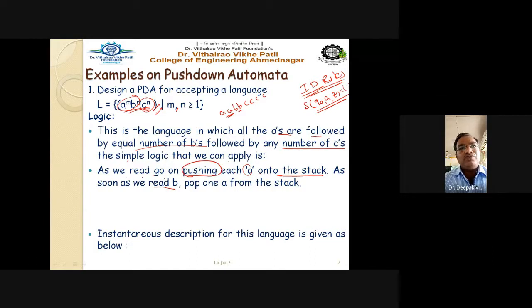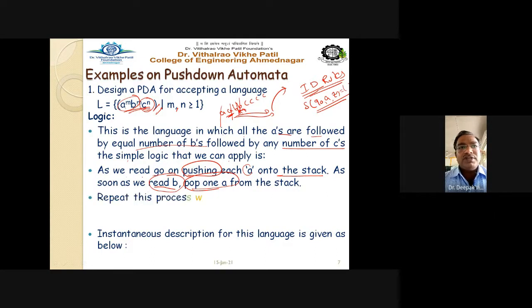As soon as the PDA reads B, we have to pop one A from the stack. Getting this point? A we push inside the stack, and as soon as we reach B, read every B and pop out an A. So for the first B, you pop the first A. For the second B, you pop the second A from the stack.